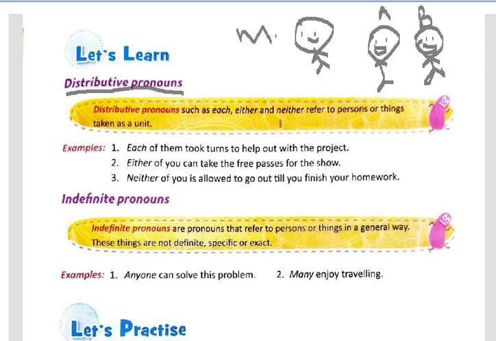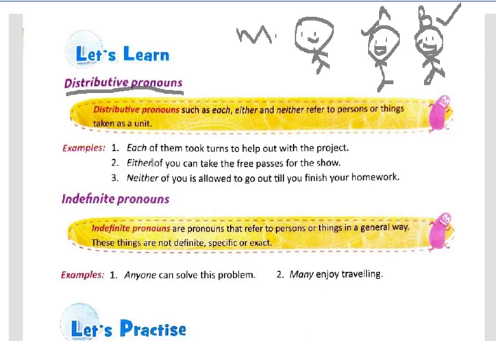So distributive pronouns refer to each person or thing taken as a unit. Let us say the mother has some sweets for both of her children. When she brings her sweets, she can say, each of you can take a sweet. It means that A is going to take a sweet and B is also going to take a sweet. So in distributive pronouns we refer to all the persons in a group as single individuals, meaning we are talking to every single individual in a group.